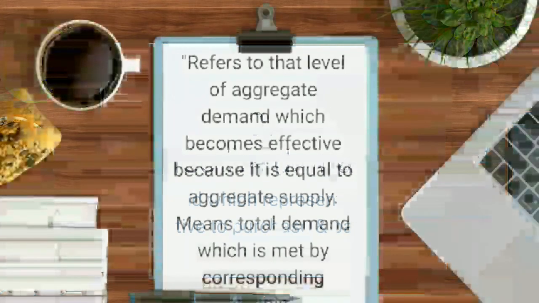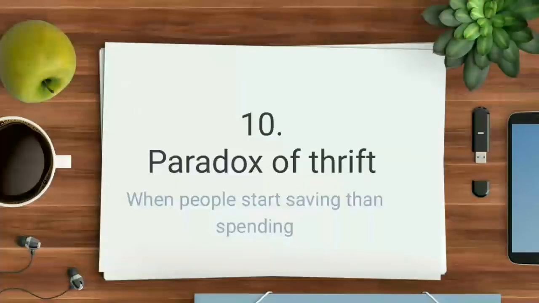Now the most important term I'm going to explain is the paradox of thrift. This is very important, and this term always comes for 3 or 4 marks, not more than that. You need to understand what we mean by paradox of thrift.